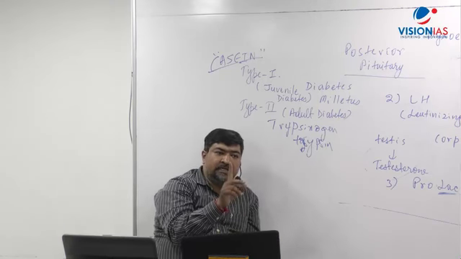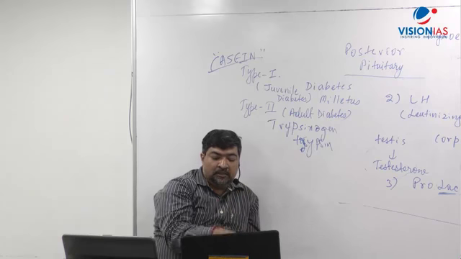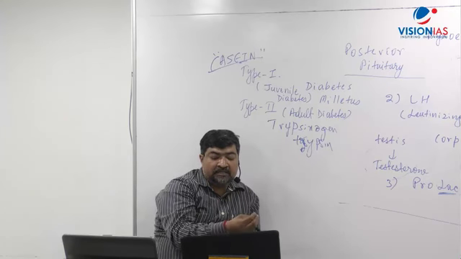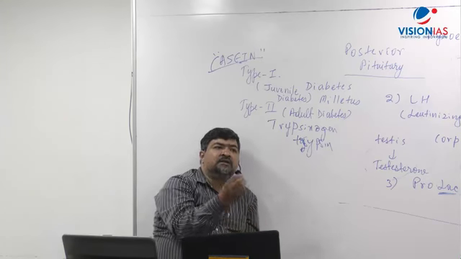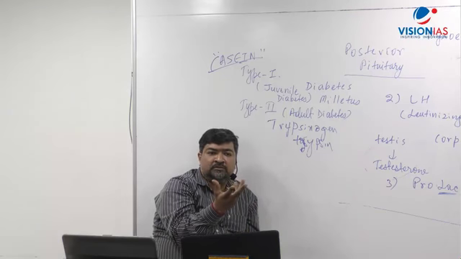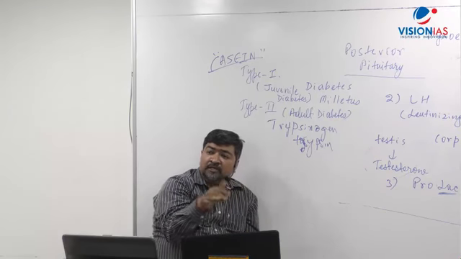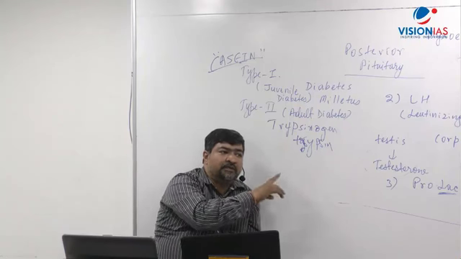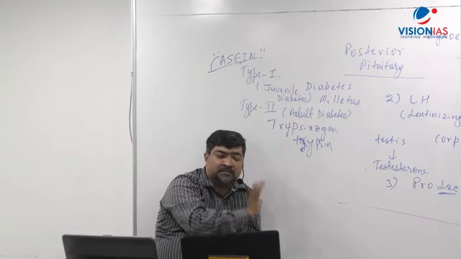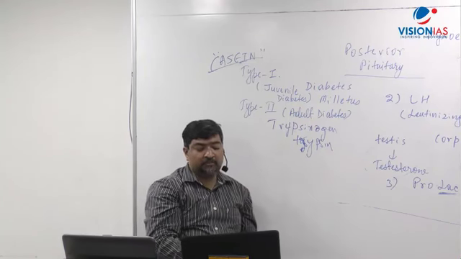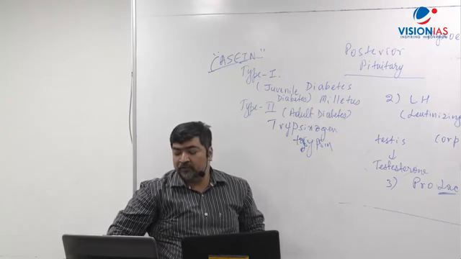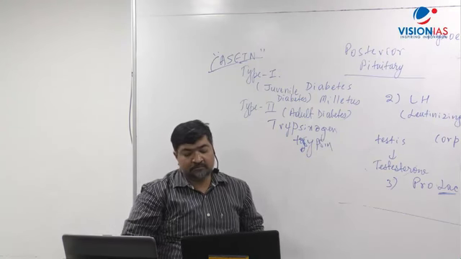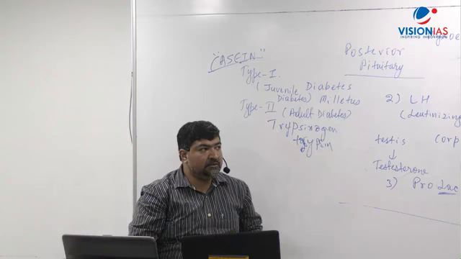Two roles are there. It can break down the milk protein casein, which is called paracasein, like the curd you have seen. Or it can convert other proteins into peptides. Now the sixth one, number 6: carboxypeptidase.